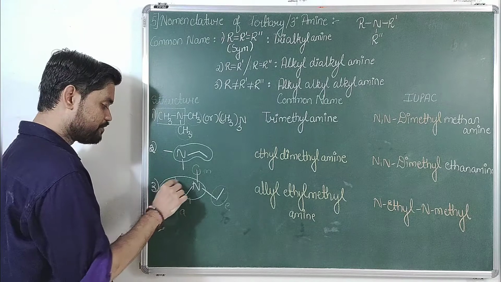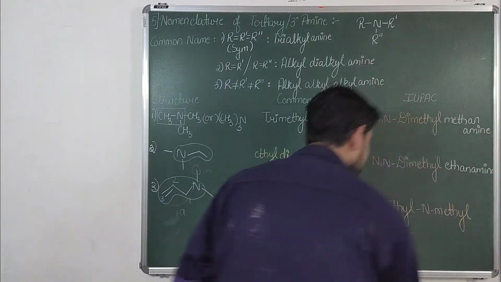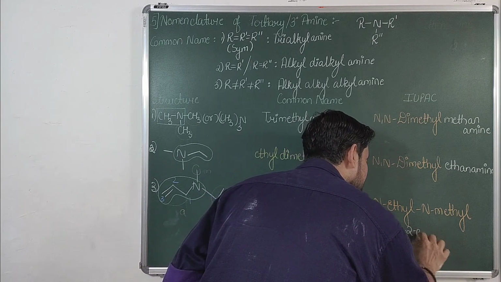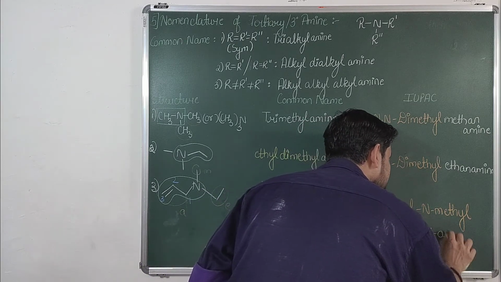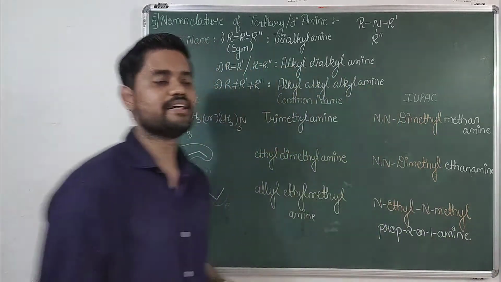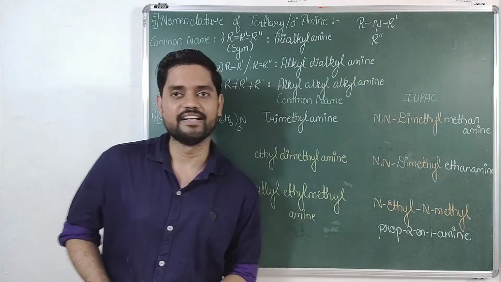So it is 1, 2, 3. So its complete name will be N-ethyl, N-methyl, prop. Second position consists of double bond, so ene. First position consists of N group, that is amine group, so amine. So it becomes N-ethyl, N-methyl, prop-2-en-1-amine.